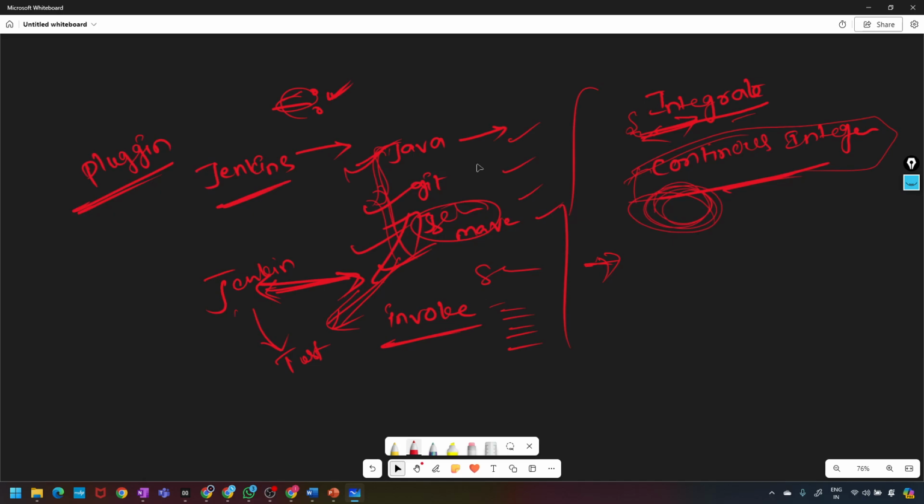This process is called CI/CD. These are the abbreviations I'm telling you about. Jenkins helps in achieving these kinds of things.